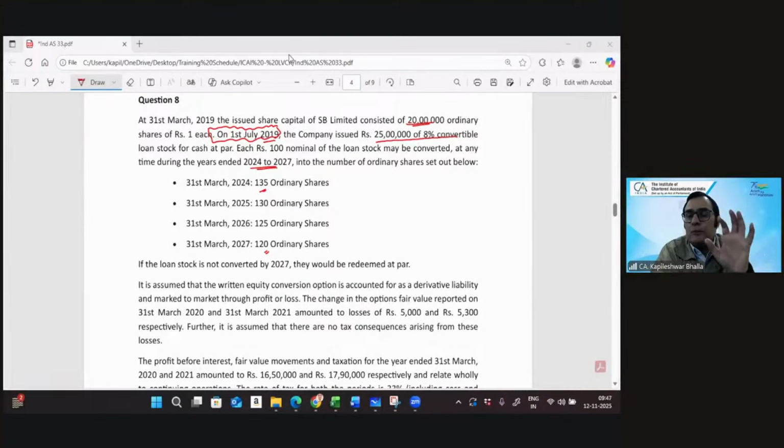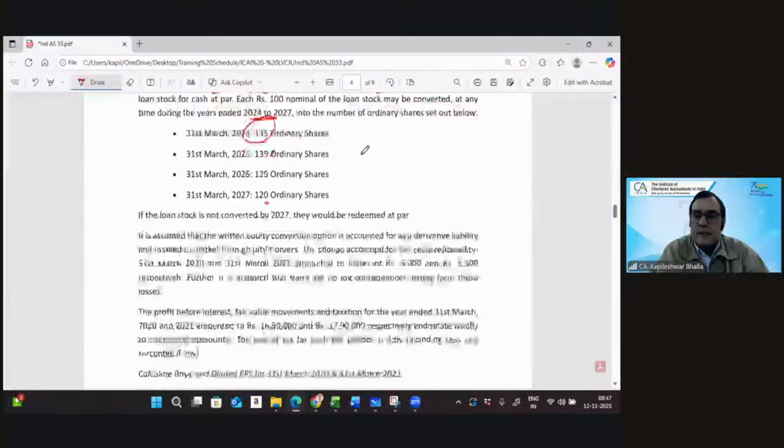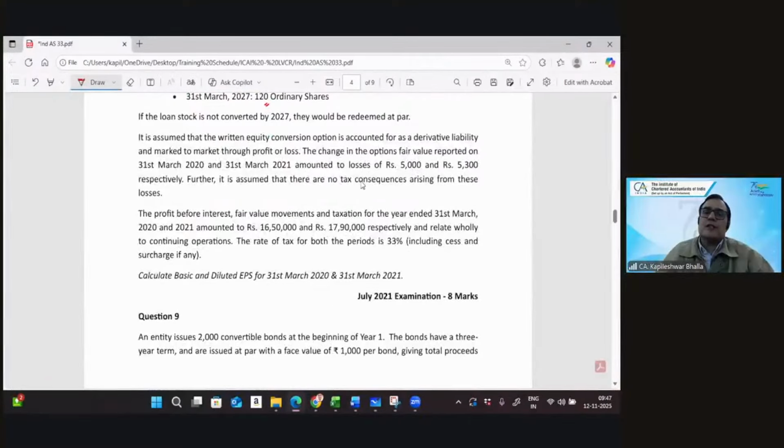Because you've given the option to the convertible debenture holder to exercise at a given point of time, and you're giving different numbers. So what do you say? We're going to consider the least number or the highest number in this case? That's right, we're going to consider the highest number because I want the most dilution impact on this. Then it says if the loan stock is not converted by 27, then they get redeemed at par.